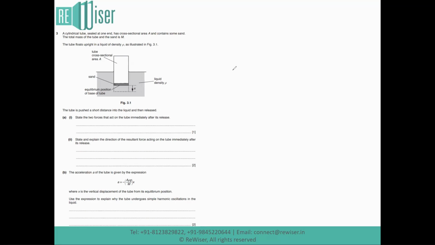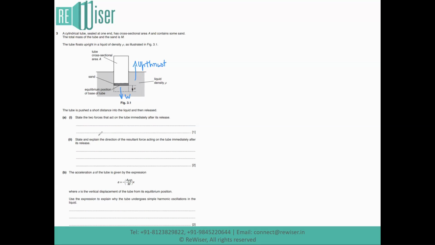The tube is pushed a short distance into the liquid and then released. State the two forces that act on the tube immediately after its release. The two forces that act on the tube are its weight, W, which is and has been acting down always, and the upthrust that is applied by the liquid, which acts in the opposite direction of its weight, which keeps or tries to keep the body afloat.